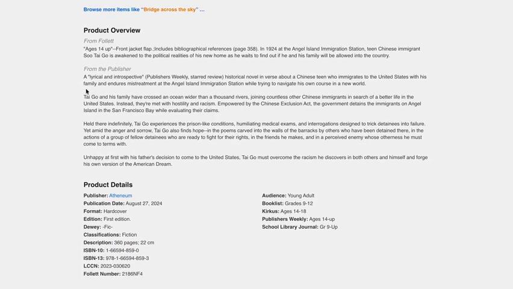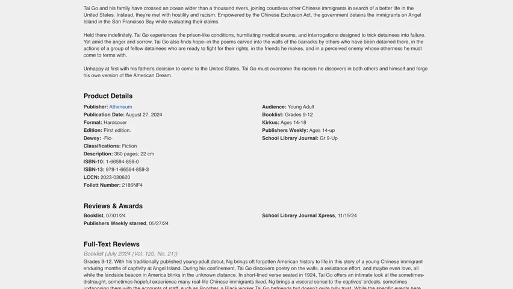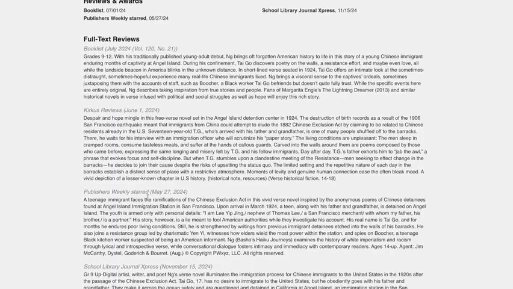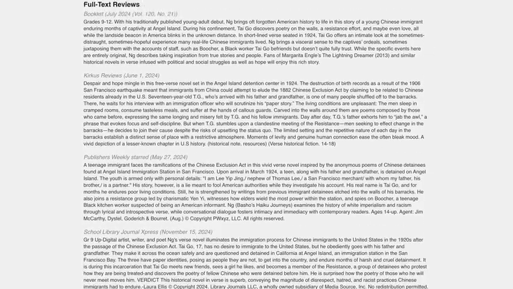And I can also see there is a more detailed summary of this book from the publisher that I would use in my 520 field rather than the one sentence that was on the CIP page. And this summary also gives me more ideas about what this book is about, such as the Chinese Exclusion Act. It also talks about how the main character Tai finds hope when he reads poems that were carved into the walls by previous people who had been detained there. So I get more insight into this book. It's also really nice because you can read and access full text reviews.